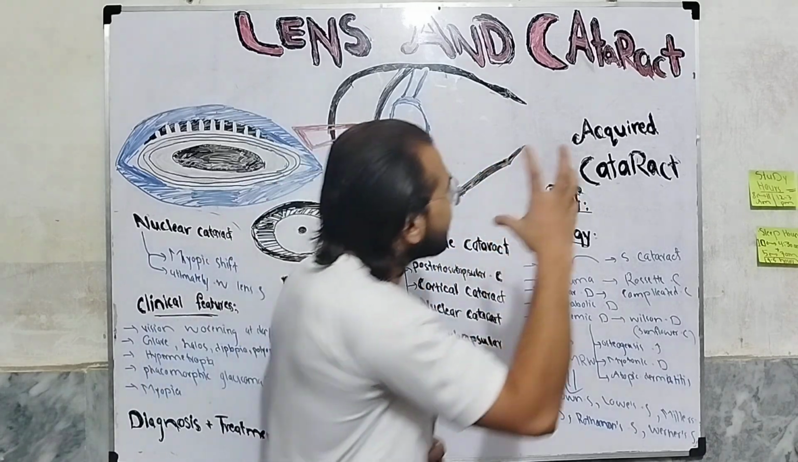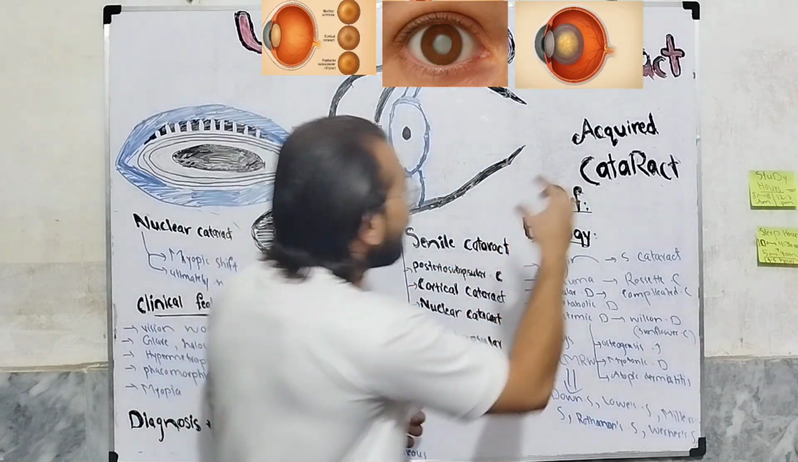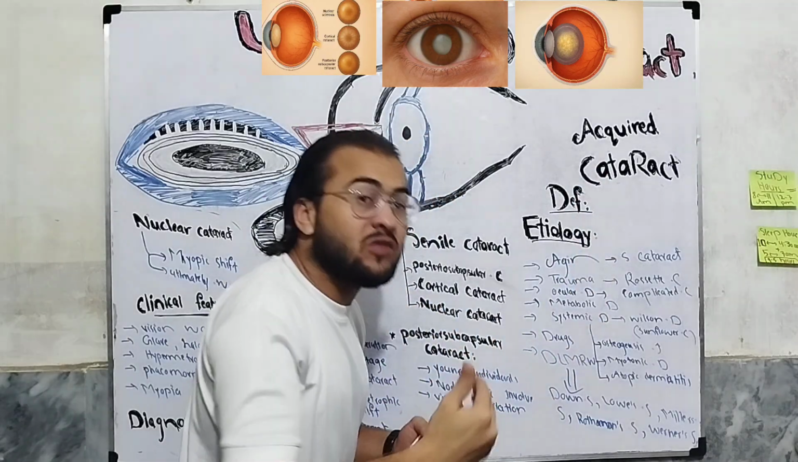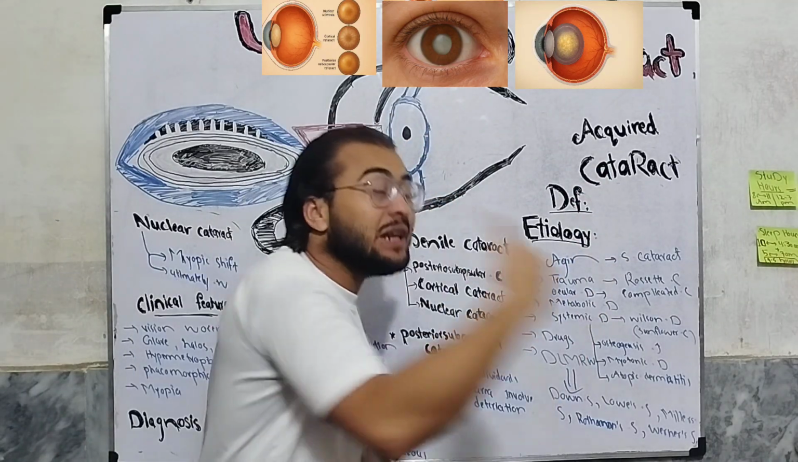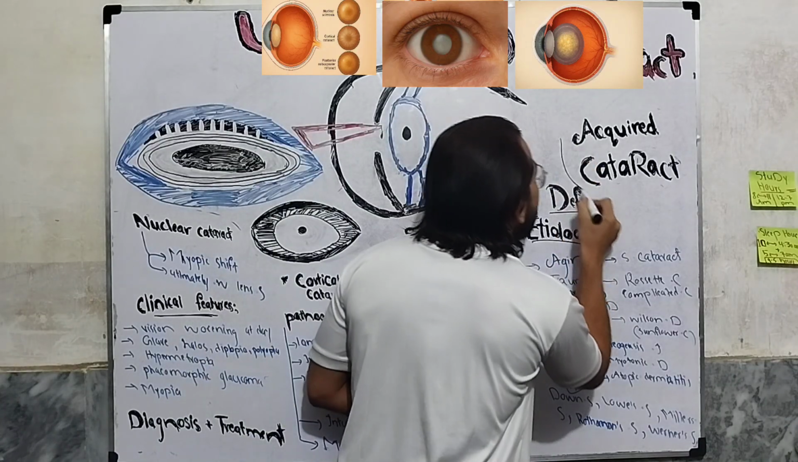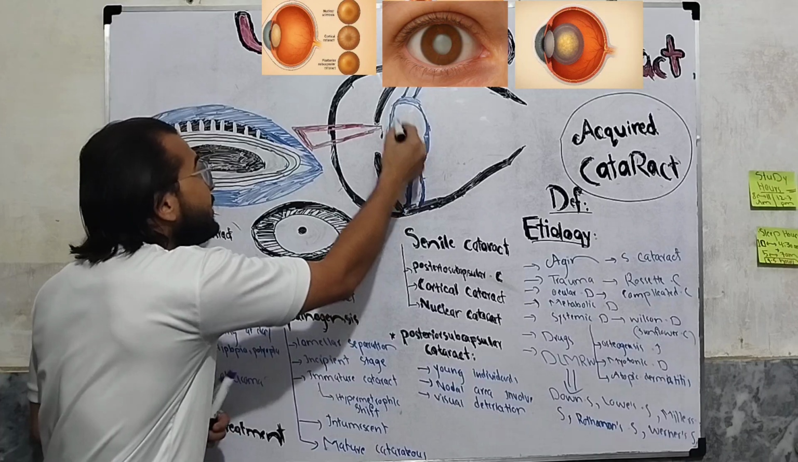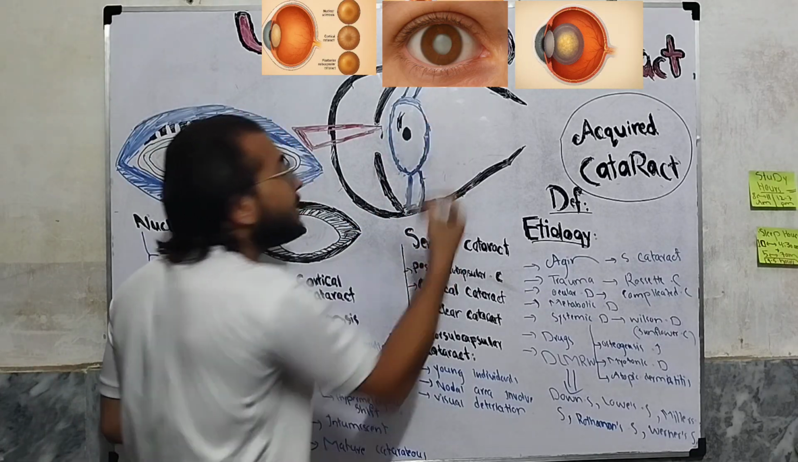Now we will discuss acquired cataract. When the opacification of the lens develops later in life, this is called acquired cataract. It has been acquired in later life; the opacity has developed in the lens during later life.